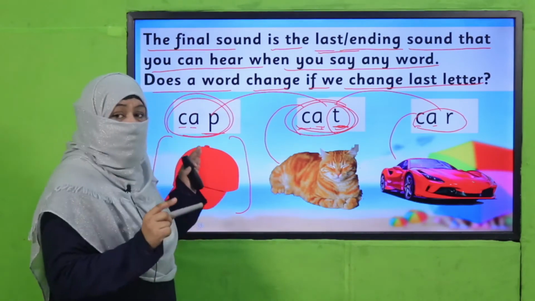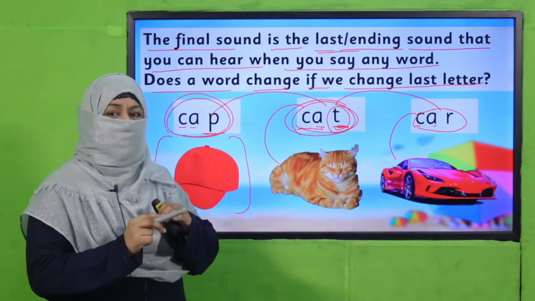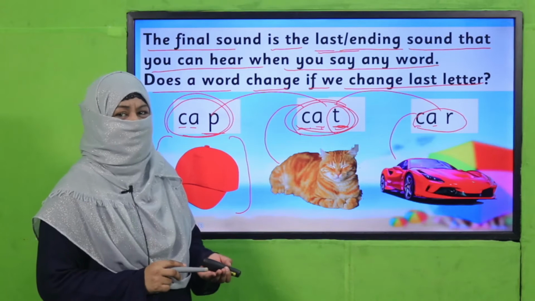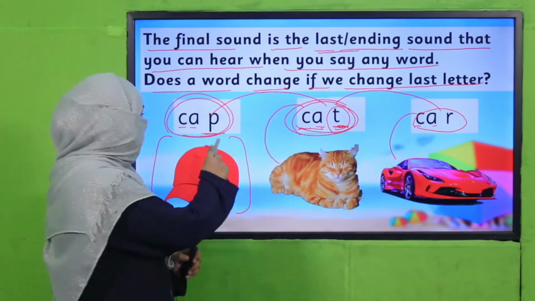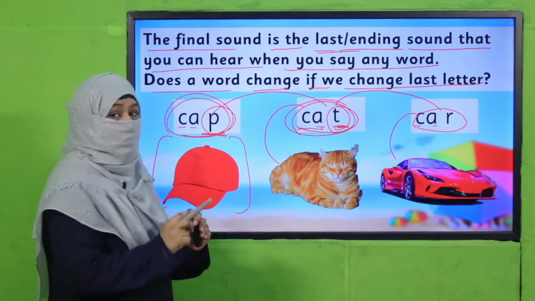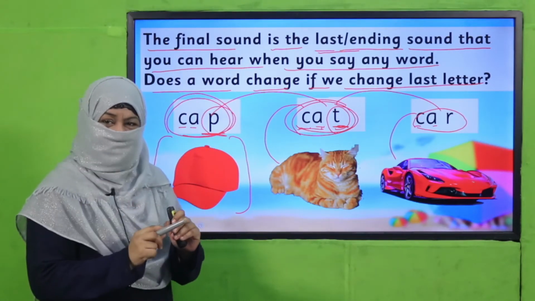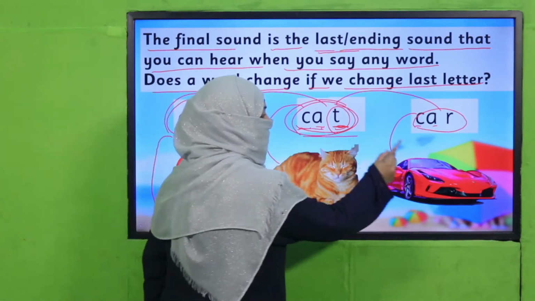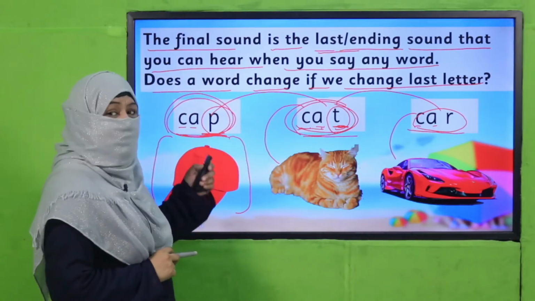So it means if we change the final sound, the sound of the letter changes and it becomes a new word. You see? Cap, cat, car, only by changing one letter. So it means when we change a letter, the sound changes, right? It's cap, cat, car, right? Now let's practice it with the middle sound.